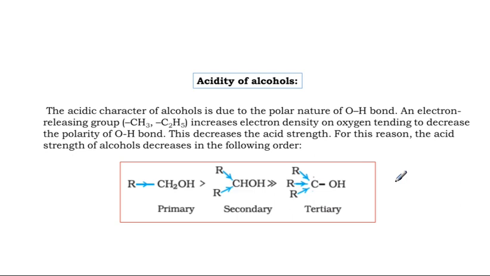Now, the acidity of alcohol. We had already discussed acidity and basicity. When alcohol gives hydrogen as H plus due to heterolytic cleavage between oxygen and hydrogen, the acidic character is shown by the alcohol. Whenever the cleavage occurs between carbon and OH, and the entire OH is cleaved, alcohol shows basic character.